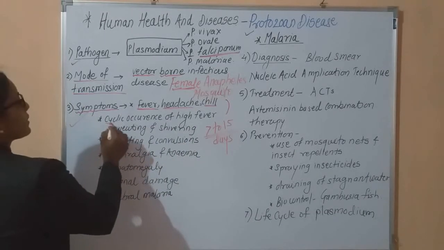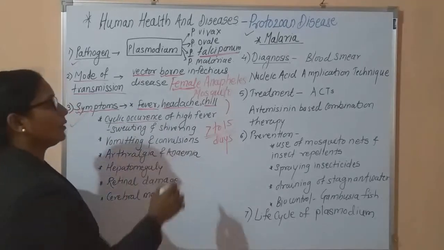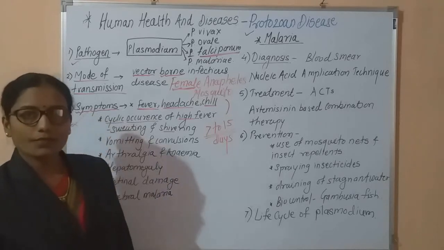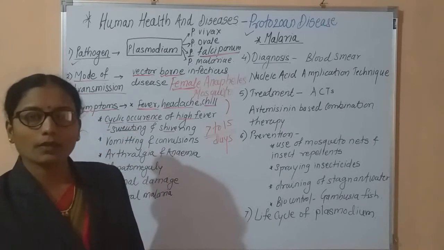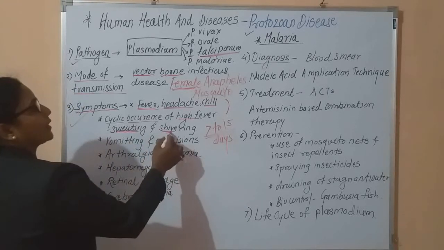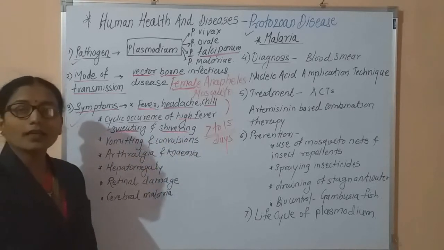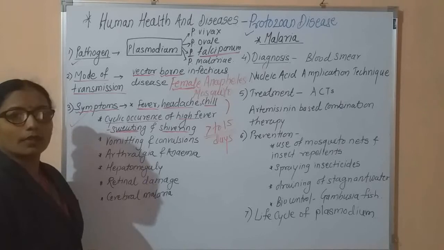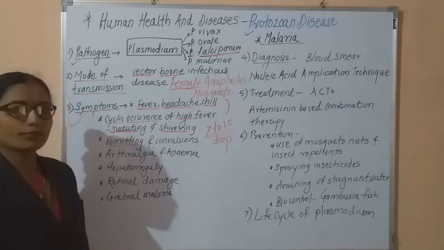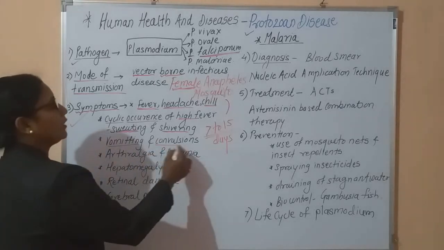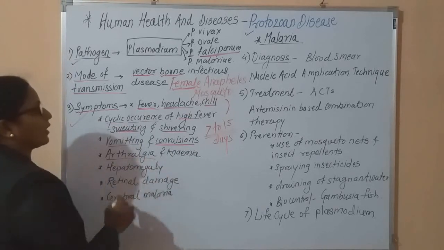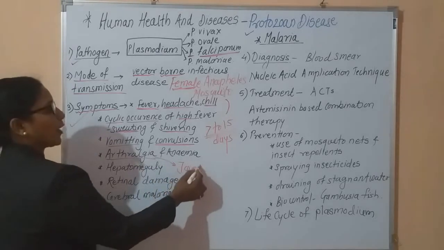After that there is cyclic occurrence of high fever, then sweating and shivering. The person first has fever, after some time there is continuous sweating, and after that there is shivering. This cyclic occurrence is the main symptom of malaria. Along with this there is vomiting, the person cannot digest the food and regurgitates it. Also convulsion, meaning sometimes the person collapses. Then arthralgia. Arthralgia means what? It is joint pain.